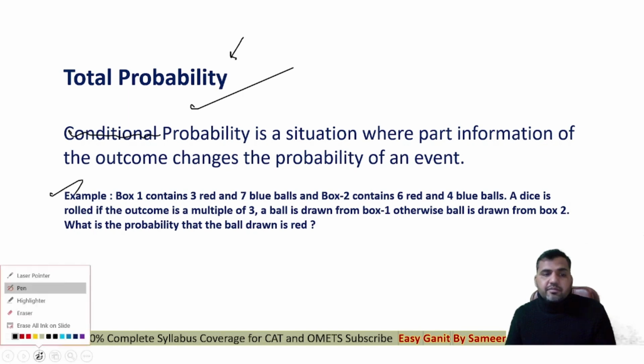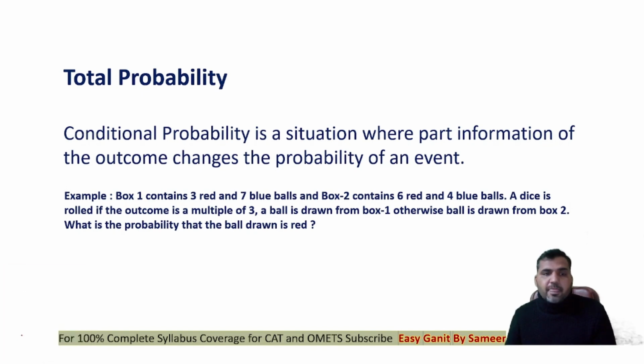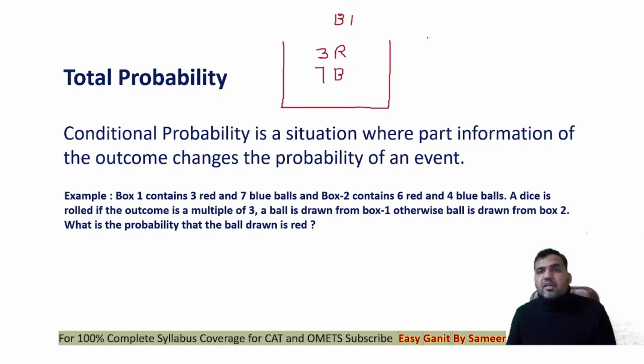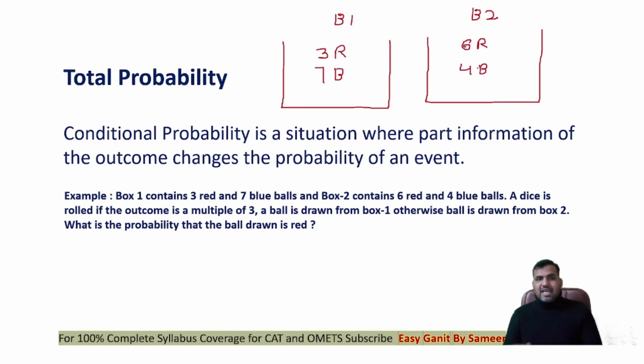We have 2 boxes, right? Now there's a box 1. In box 1 we have 3 red, 7 blue balls. Then we have a box 2. In box 2 we have 6 red and 4 blue balls, right? Now the question says a dice is rolled. If the outcome is a multiple of 3, a ball is drawn from box 1. Otherwise a ball is drawn from box 2. What is the probability that the ball drawn is red?